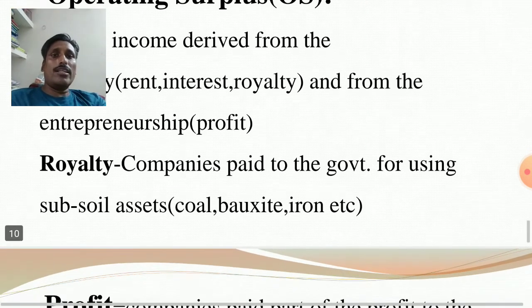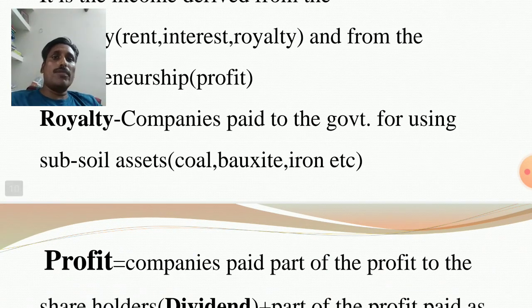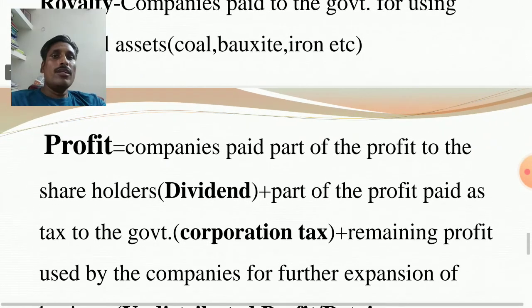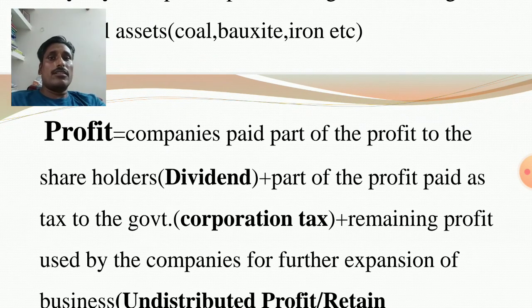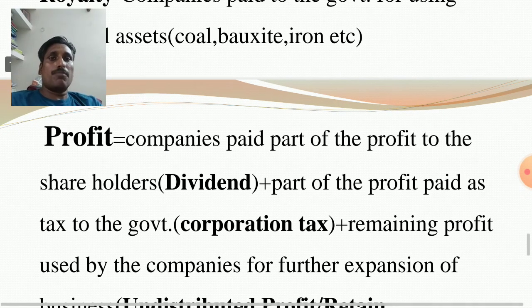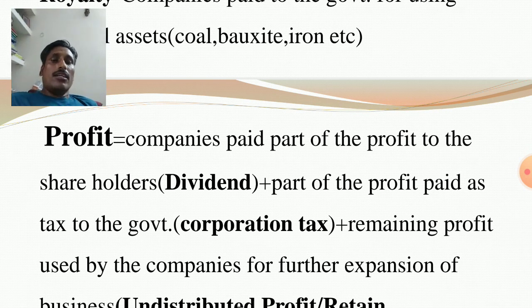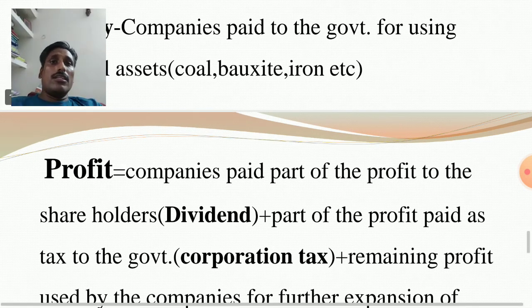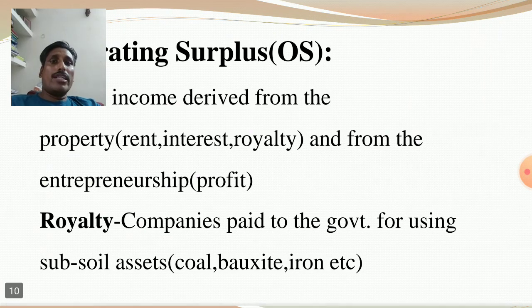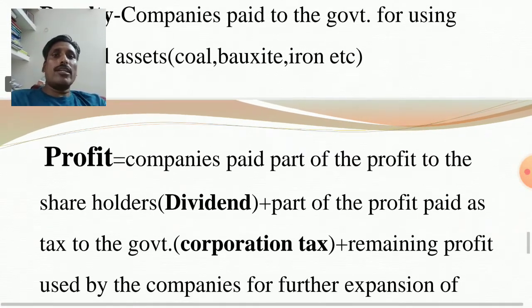So for royalty, here I have written companies pay to the government for using subsoil assets. They make an agreement on how much part of the profit they pay to the government in the form of royalty if they use subsoil assets. Similarly, you see profit, another important one. From entrepreneurship it is profit. Profit actually adds three things.